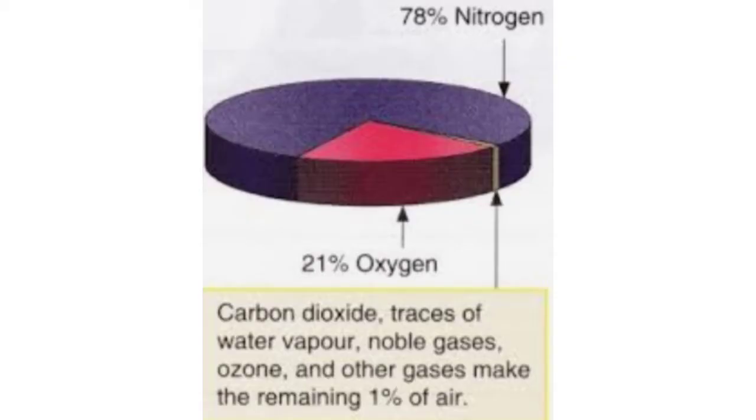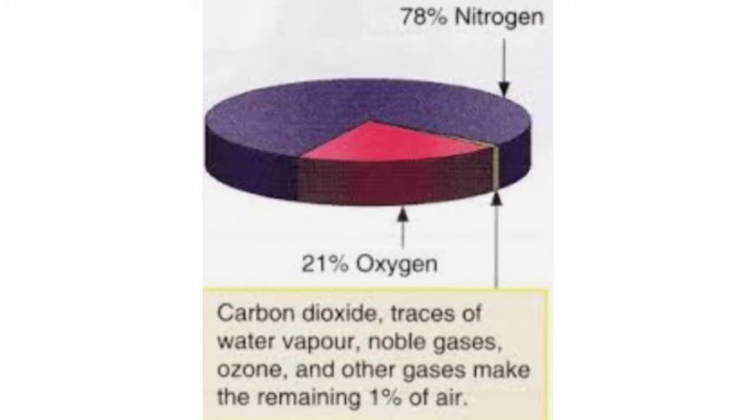Different gases are in the Earth's atmosphere. What are they? 78% nitrogen, 21% oxygen, remaining 1% carbon dioxide, argon, water vapor, and other gases.